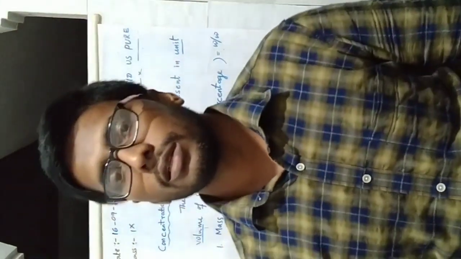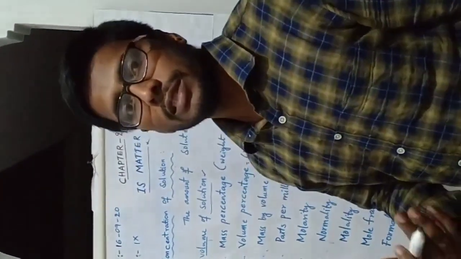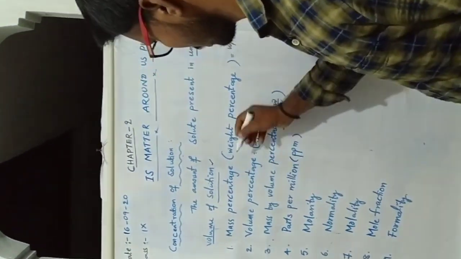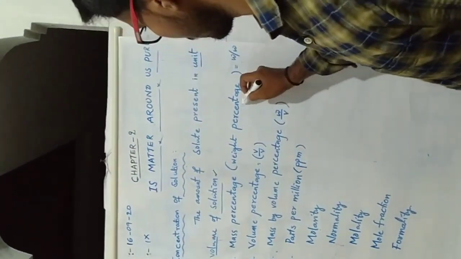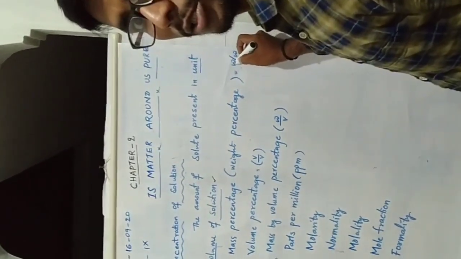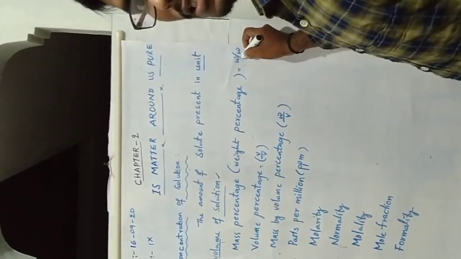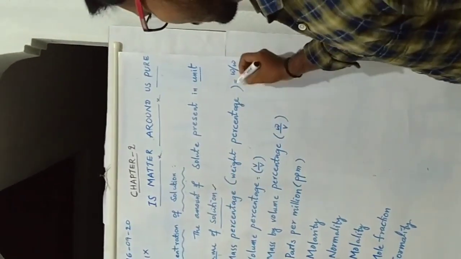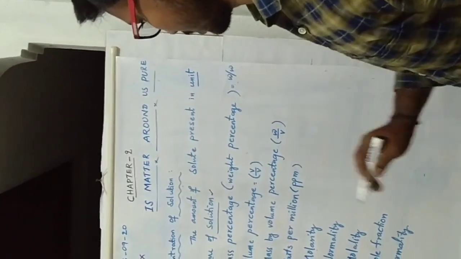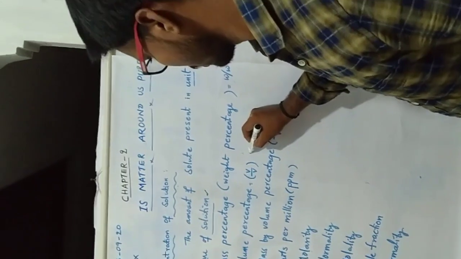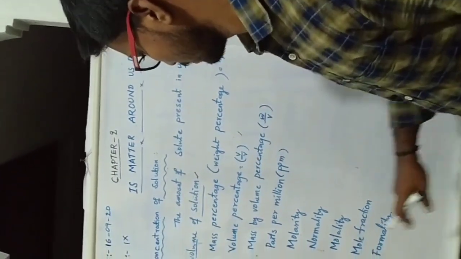Concentration of solution is expressed in several ways. For example, mass percentage, or weight percentage, denoted as W by W. Second, volume percentage, volume by volume.